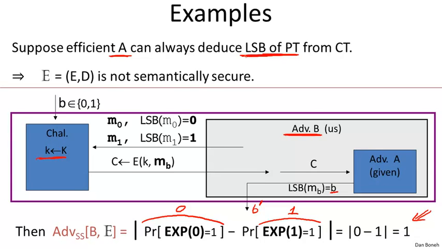Now, the interesting thing here, of course, is that this is not just about the least significant bit. In fact, take any predicate of the message, for example, the most significant bit, bit number 7, maybe the XOR of all the bits in the message, and so on and so forth. Any bit of information about the plaintext that can be learned would mean that the system is not semantically secure.